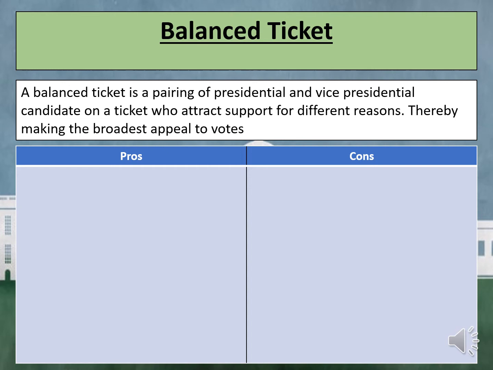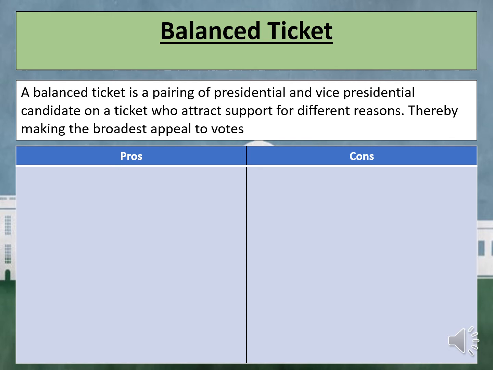This strategy is a pairing of presidential and vice presidential candidates on a ticket who will attract support for different reasons. This means that they are appealing to the broadest amount of voters. Balance might be looked at in terms of geographic region, political experience, age, ideology, or maybe even gender, race, and religion. There are many pros and cons to this particular strategy.